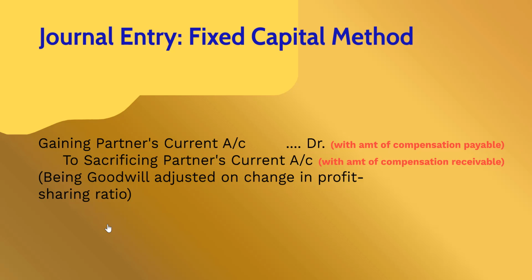And we need to credit the sacrificing partner's current account with the amount of compensation receivable, which is the value of goodwill of the firm into the sacrifice of the sacrificing partner. The narration is goodwill adjusted on change in profit sharing ratio.